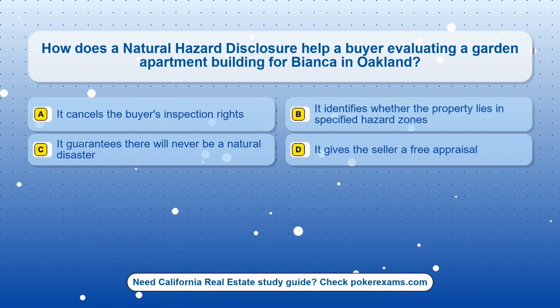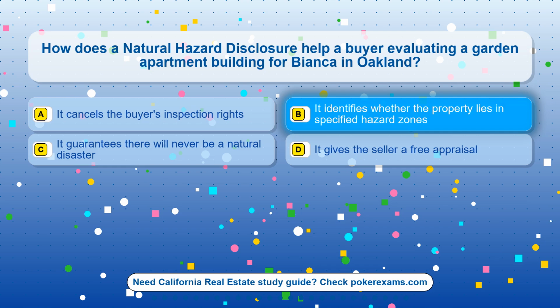Question 11. How does a natural hazard disclosure help a buyer evaluating a garden apartment building for Bianca in Oakland? Option A. It cancels the buyer's inspection rights. Option B. It identifies whether the property lies in specified hazard zones. Option C. It guarantees there will never be a natural disaster. Option D. It gives the seller a free appraisal.